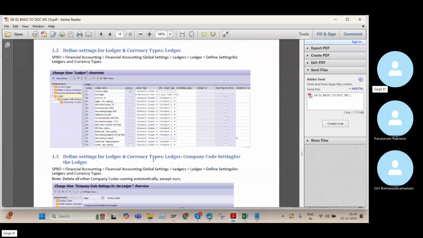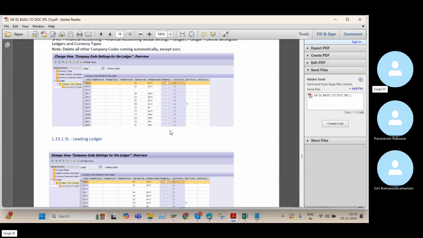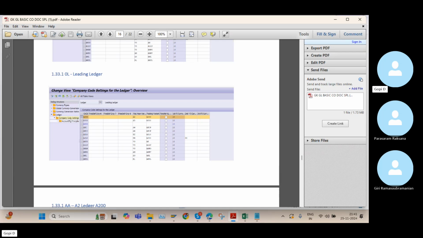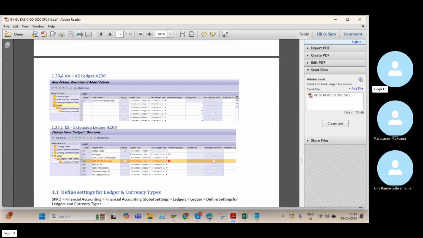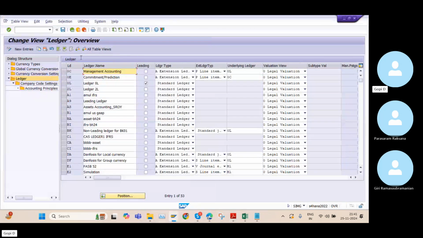And the next setting, we need to define settings for ledgers and currency types. This is common. And the company code appears automatically. And 0L ledger and A1, A2. So these are what we created earlier. A1, A2 are the non-leading ledgers. But after we completed this batch, from the next batch onwards, we didn't create any non-leading ledgers. Why? Because unnecessarily there is some issue that happens because of creating the non-leading ledger. It's just a matter of 1 minute.